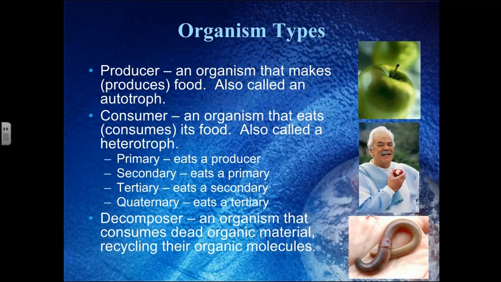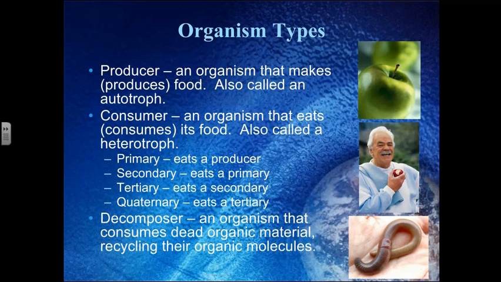We also have some other words that we can use to describe kind of the same concepts, but with a little more nuance. We have producers, and those are organisms that make or produce their food, and those are autotrophs. We have consumers, and a consumer is an organism that eats or consumes its food, and this is also called a heterotroph. Consumers we can break down into different trophic levels.